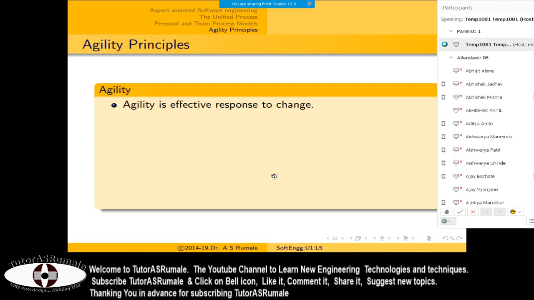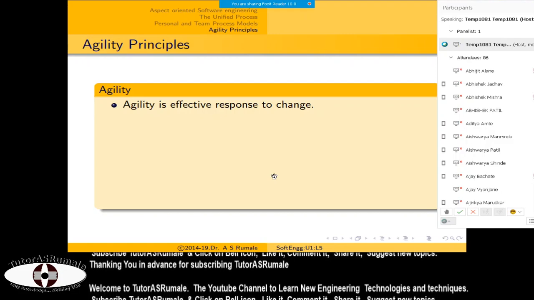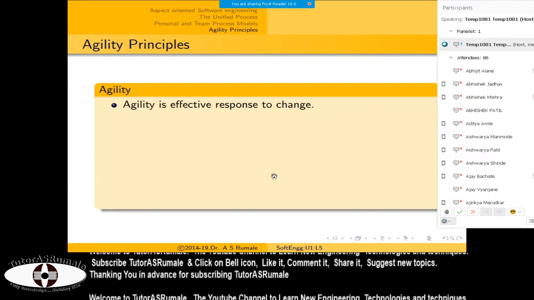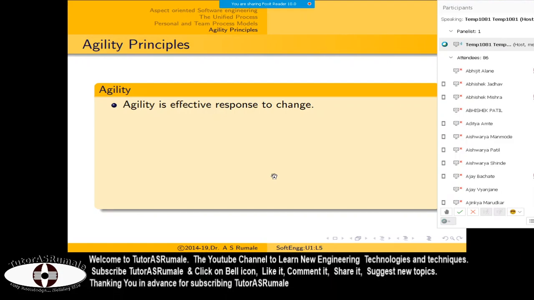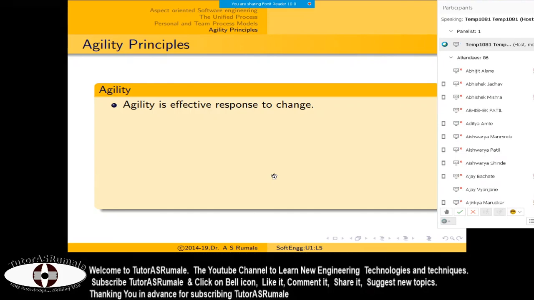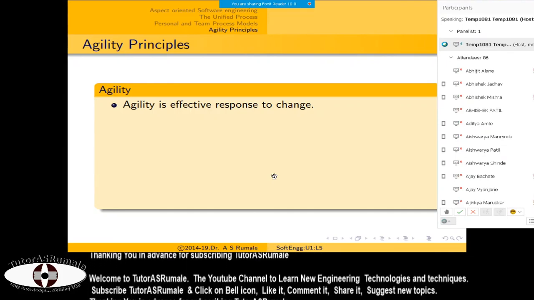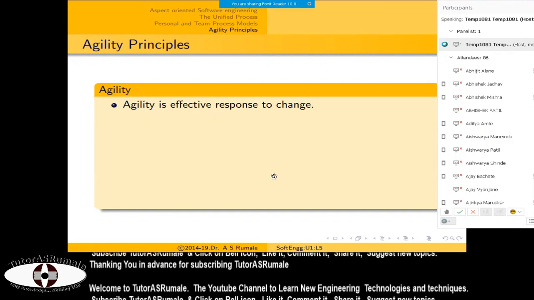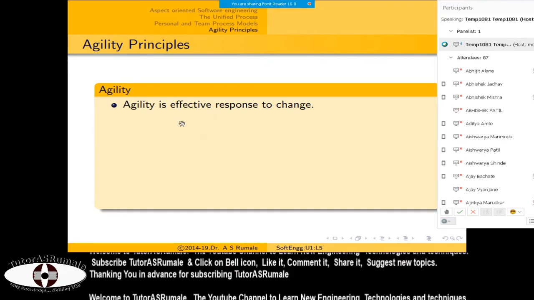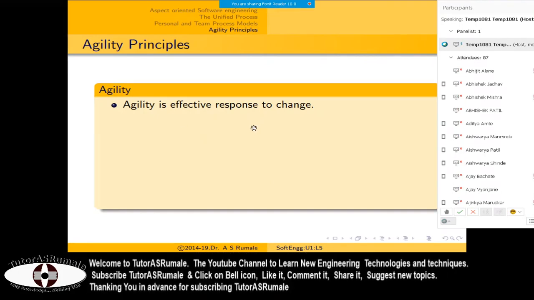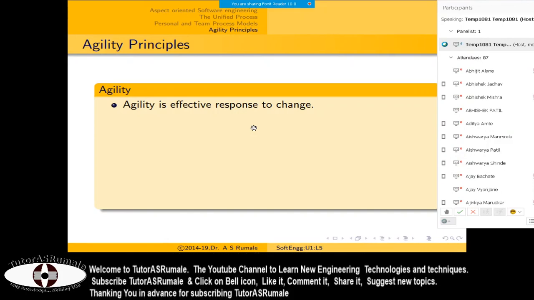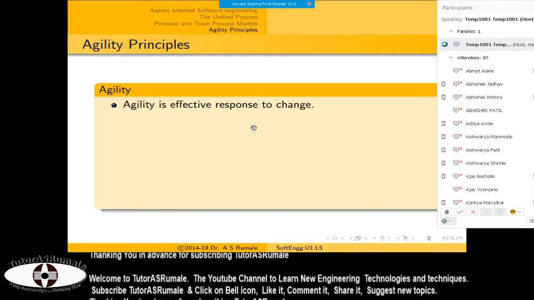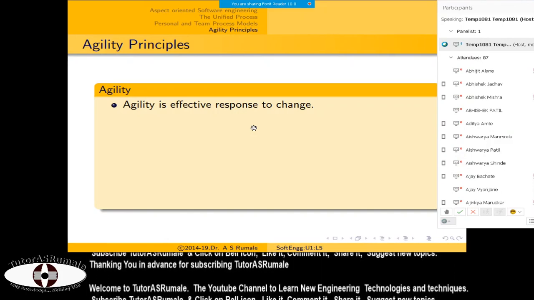So what is agility? You will add an aspect to the graphical user interface called customization of the user interface. So the user can have colors of his liking for the graphical user interface of that particular software. That is what we call an effective response. For example, when you open an email account like Gmail, you can customize it as per your liking.